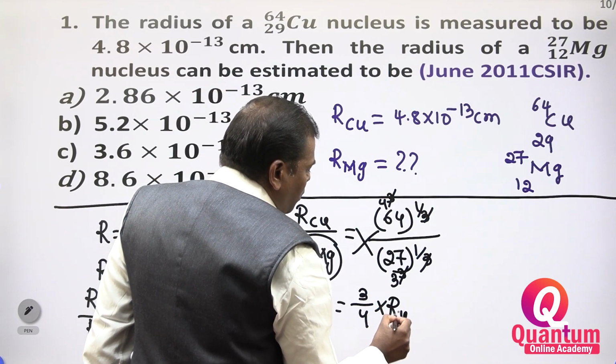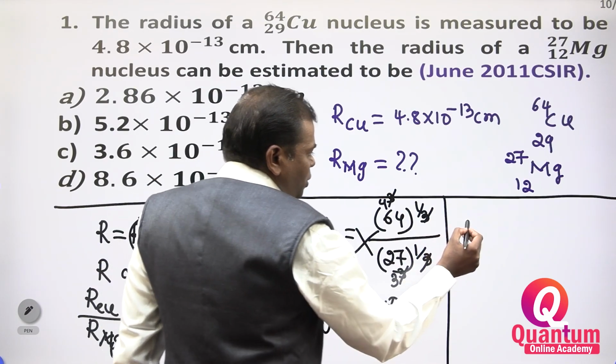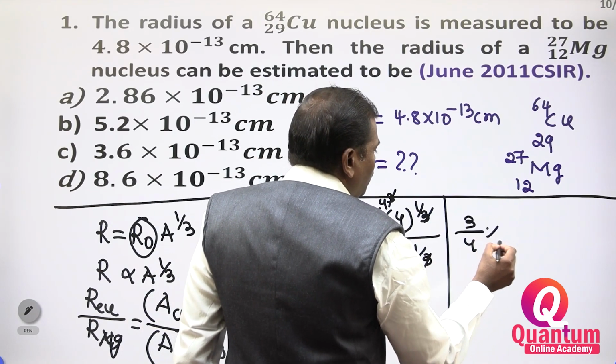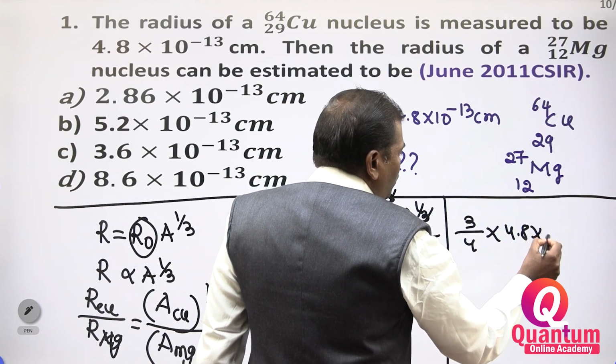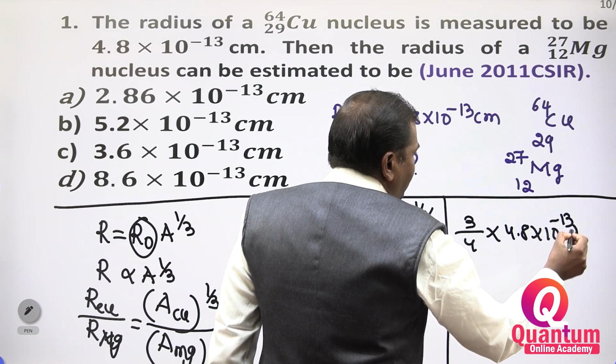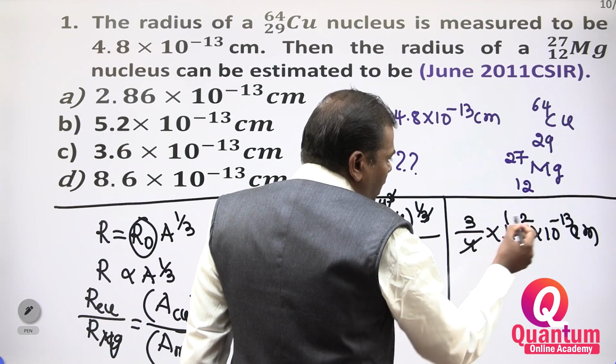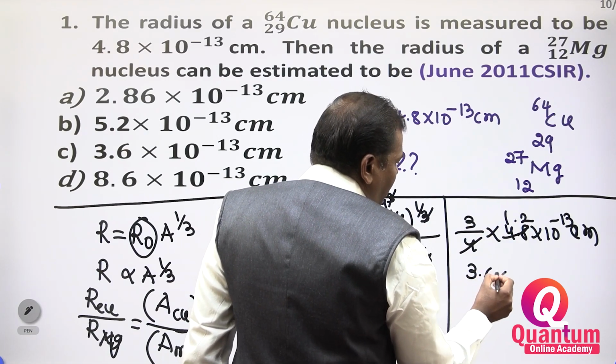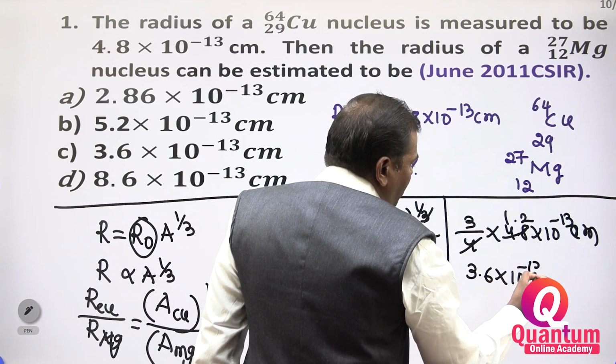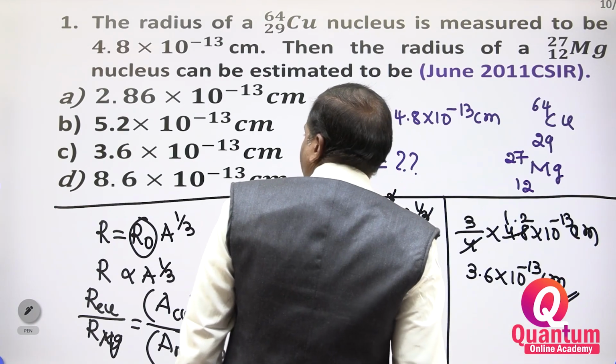R copper, how much you have to substitute? 3 by 4 into 4.8 into 10 to the power of minus 13 centimeters. 4 ones are 4, 4 twos are 8. So 3 ones are 3, giving 3.6 into 10 to the power of minus 13 centimeters.